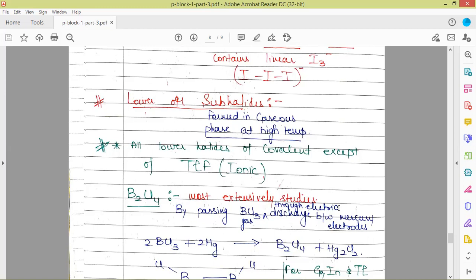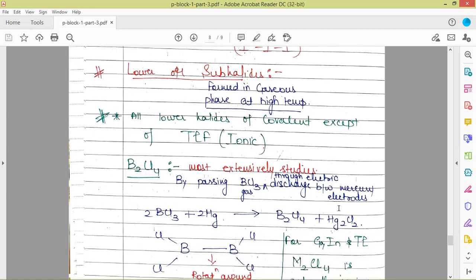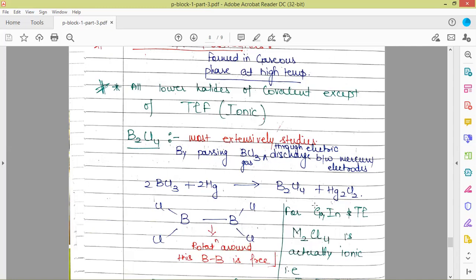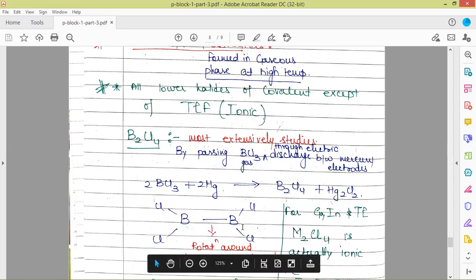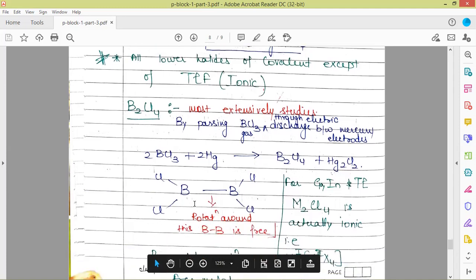Next we have B2Cl4 here. This is the most extensively studied subhalide. It is prepared by passing BCl3 gas through an electric discharge. What we do is we pass this BCl3 through an electric discharge within mercury electrodes, and we get the formation of B2Cl4, which has a structure like this, and rotation around the B-B bond is free there.